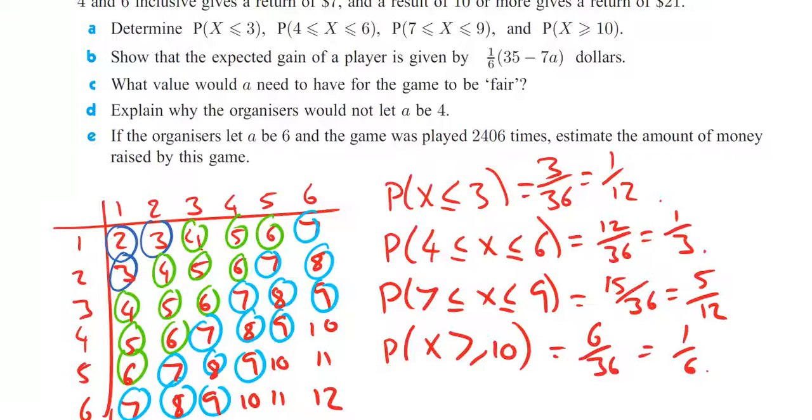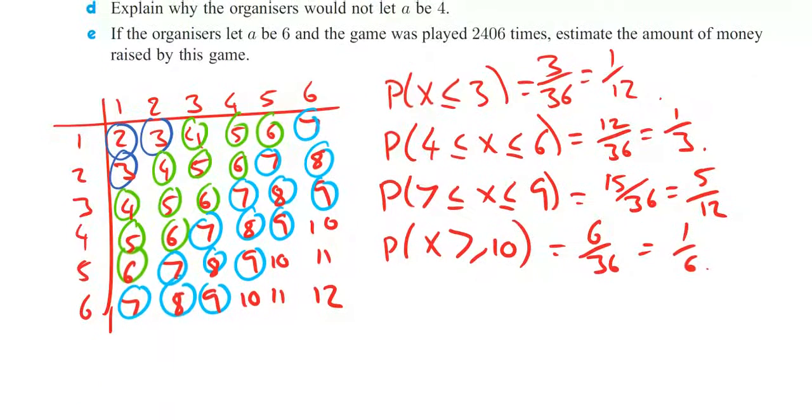B. Show that the expected gain of a player is given by 1 over 6, open bracket, 35 minus 7A, dollars. Expected gain of a player. Well, first of all, shall we find the E(X)? Let's not worry too much about how much it costs to play. Let's just think about, for each one of these things, what's going to happen.